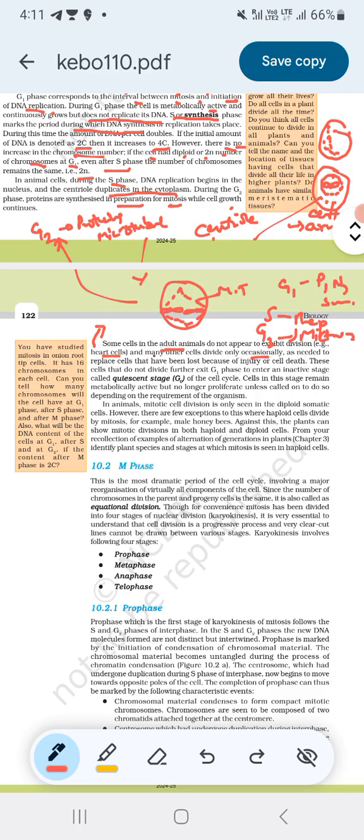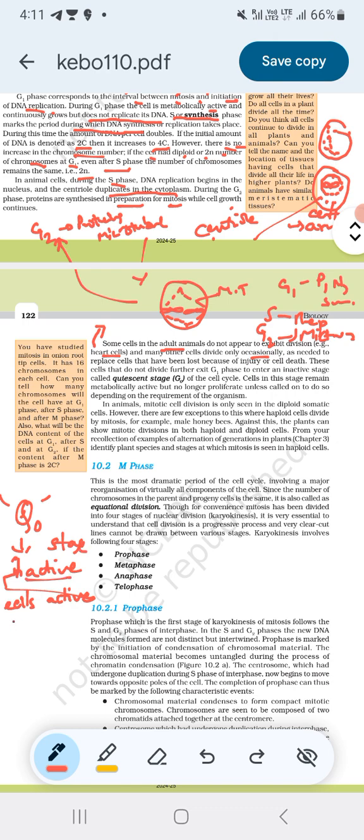After that they will enter a Q0 stage, that is, the quiescent stage. This is an inactive stage. The stage is inactive, but the cells in it remain active.